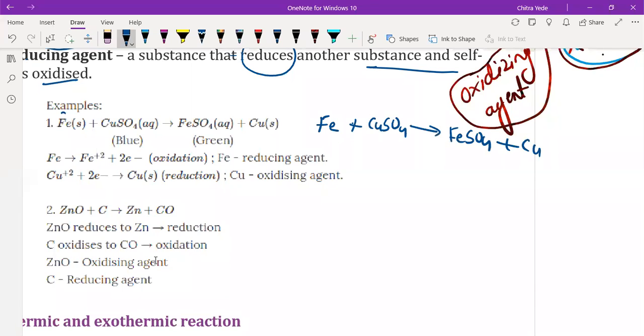Okay, so see here, does ferrous have any charge here? No, means it has oxidation state 0. That means ferrous on the reactant side neither loses nor gains electrons. That means its oxidation state is 0.